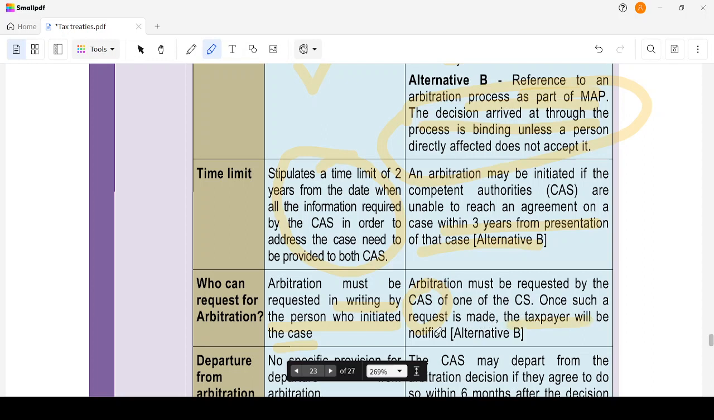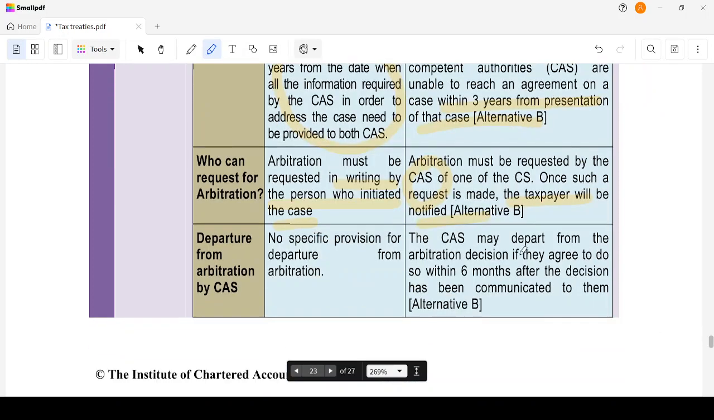One is, if the request is made, the taxpayer will be notified. In alternative A, the person who initiated the case has to request for arbitration. And in alternative B, the competent authorities have to request for arbitration. As for departure from arbitration, no specific provision is there.